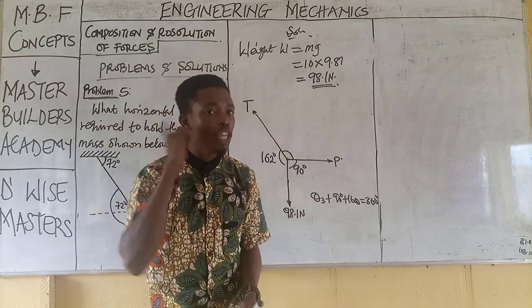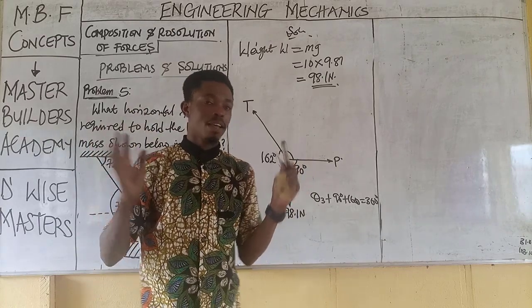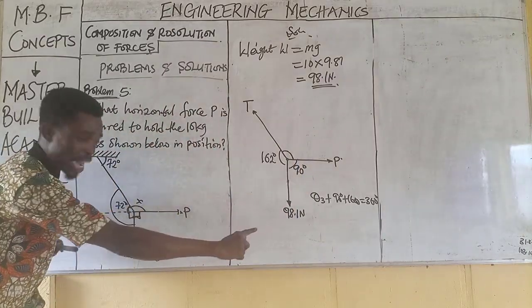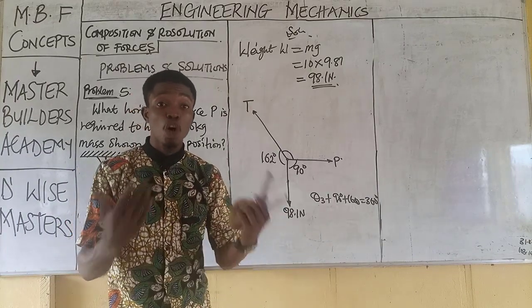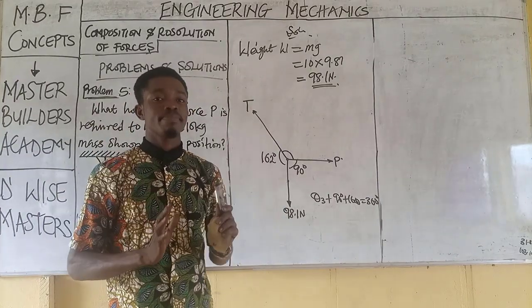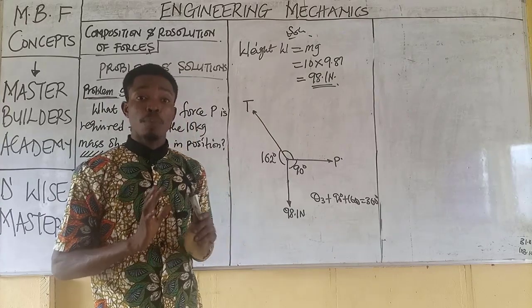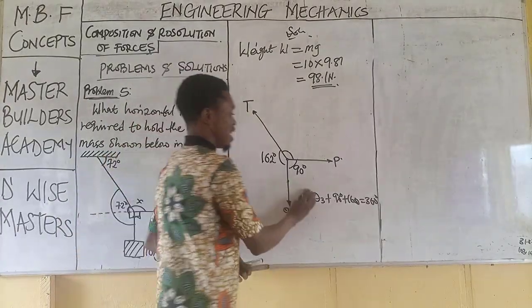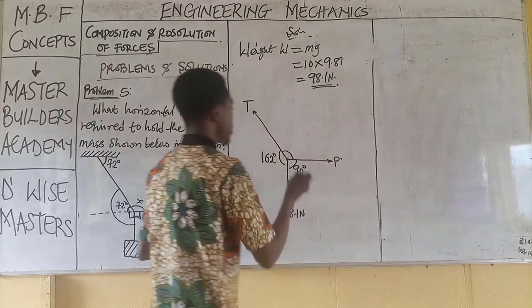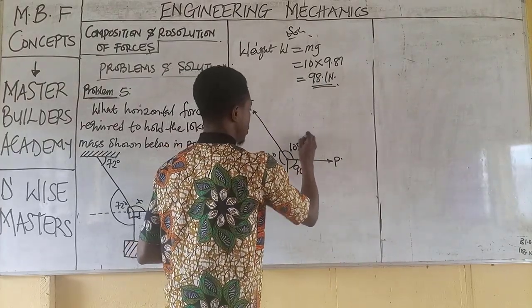Whichever way you take, you will definitely have the right answer, provided that you are applying any notable theorem. The theorem we use here is angle on a straight line. The theorem we use here is angle at a point. Both theorems are true because they will give you the same result, provided that you do not manipulate your way in. That's all. Now, this we find to be 108 degrees.